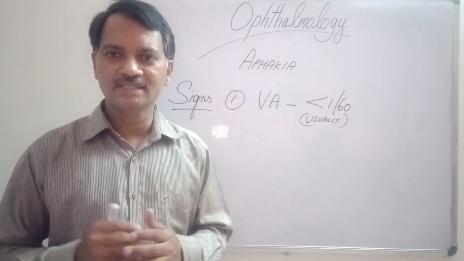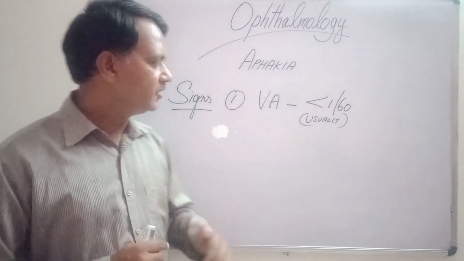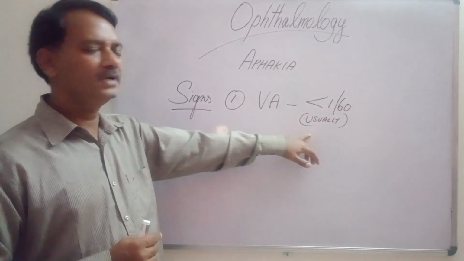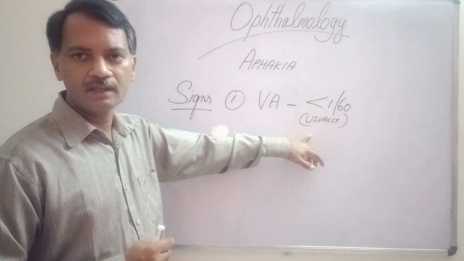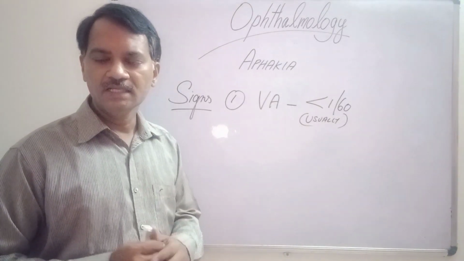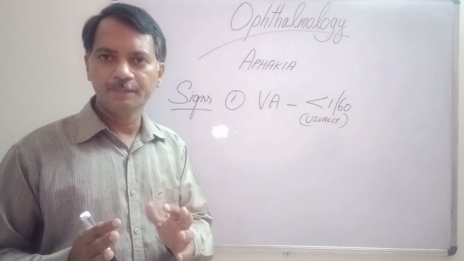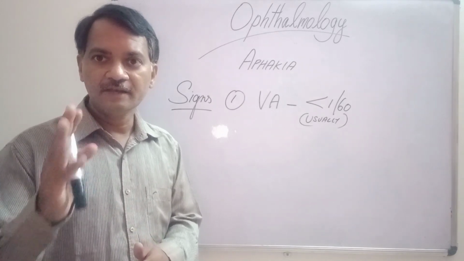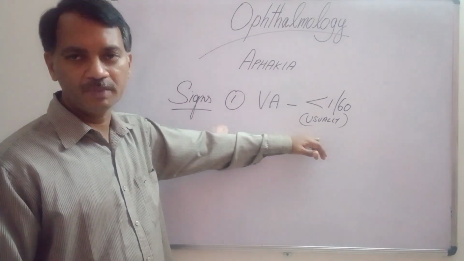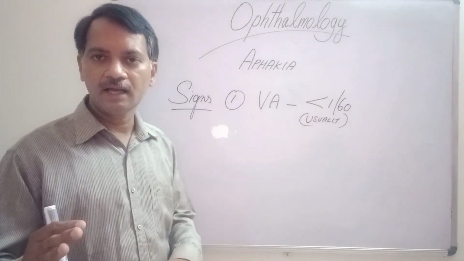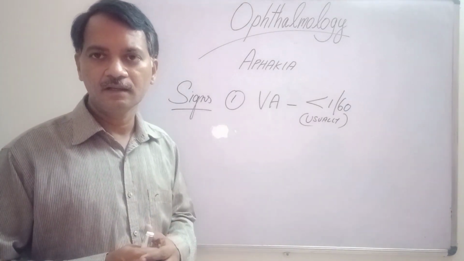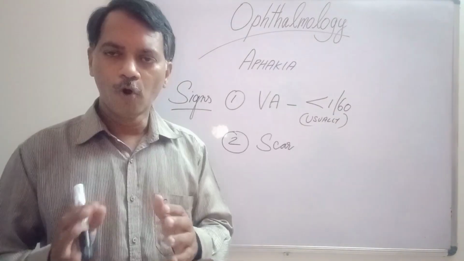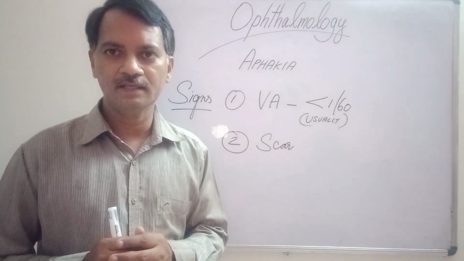Now, let us learn the signs of aphakia. When you check the visual acuity of a patient with aphakia, it will usually be less than 1/60. If a patient is emmetropic or was previously hypermetropic, then this aphakia will reduce the vision so much. If the patient is a known myopic patient, the vision may be a little better even in aphakia. The most common cause for aphakia is postoperative.